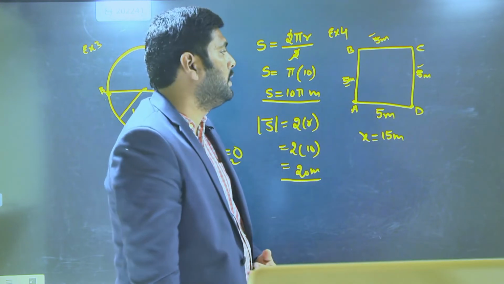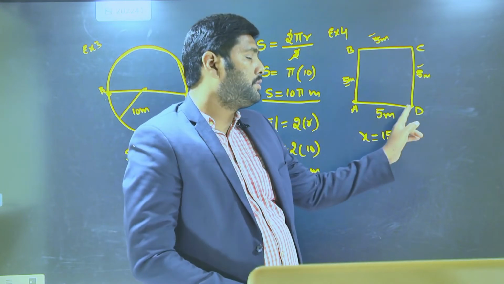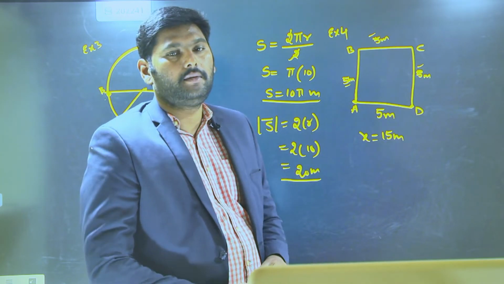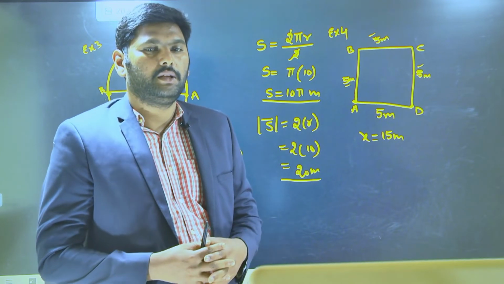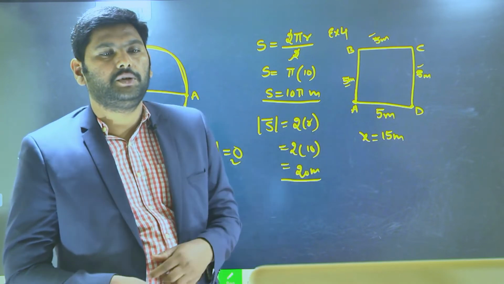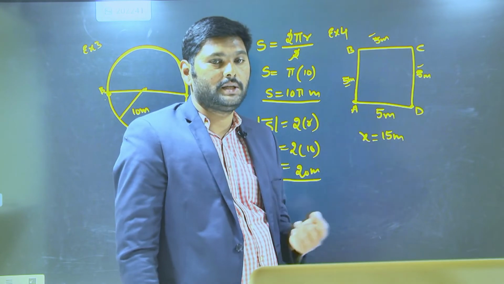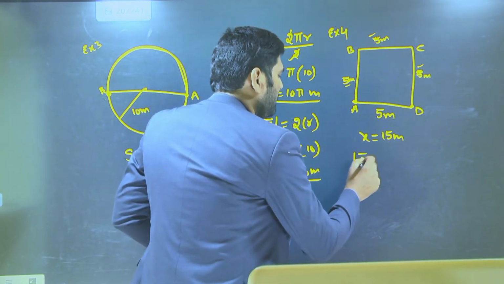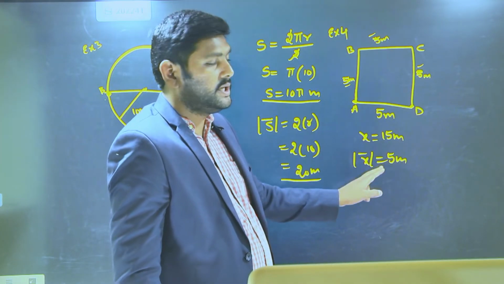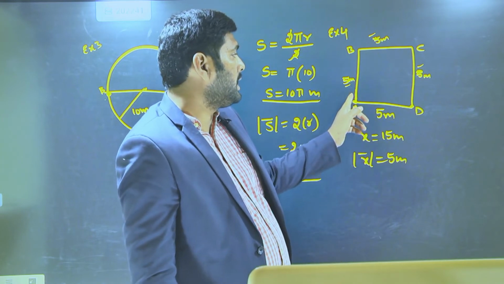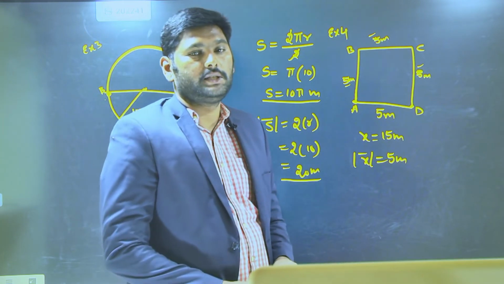In a similar manner, what is going to be the displacement traveled by the mosquito when it started at A and reached the D position? Just now I said the displacement traveled by anything is nothing but the shortest length between initial and final position. The shortest length between initial and final position is this 5 meters. Since the displacement becomes 5 meters. So here distance is 15 meters, displacement is 5 meters when the mosquito travels A to B, B to C, C to D path. So this is how we can explain the distance thing.